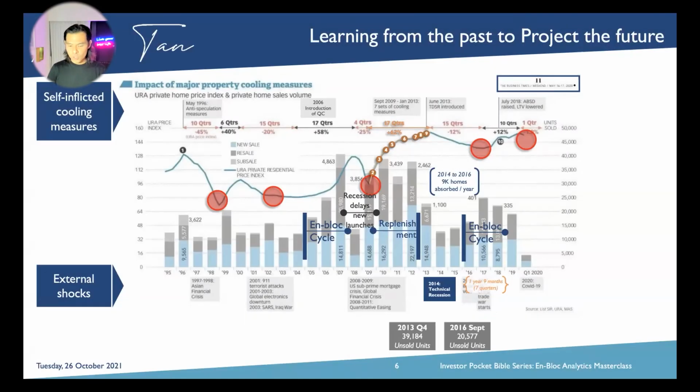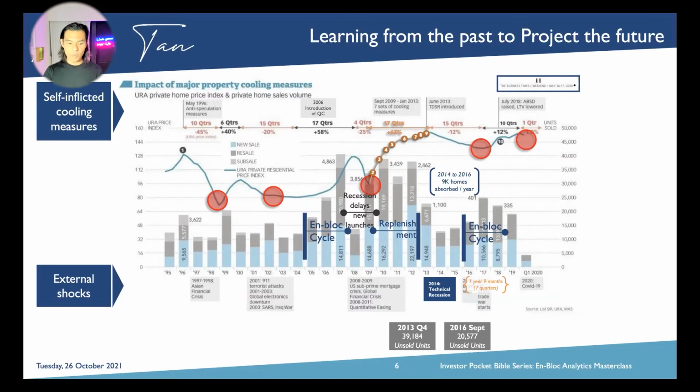Okay, and to share, we learned in 2016 September we have 20,000 inventory, and noting that we were transacting 9,000 new homes year on year, if developers were not to take action to do an en-bloc in 2016, they will not have any more inventory left in 2018 because the government has clamped down on government land sales.